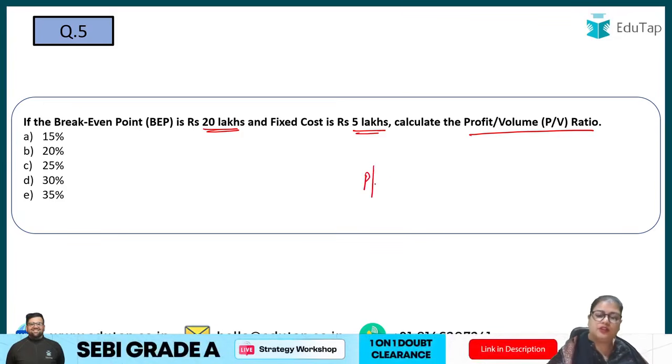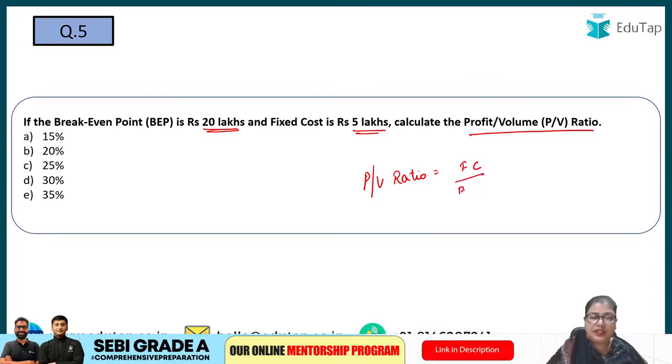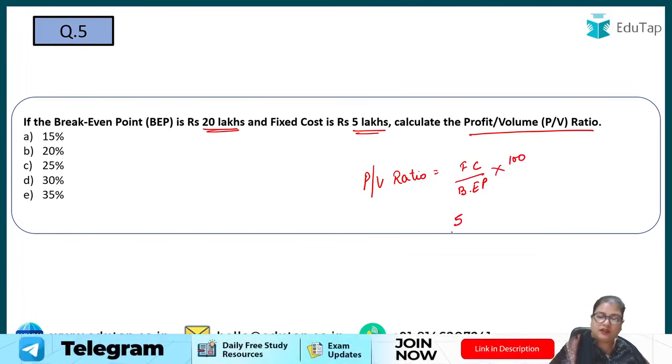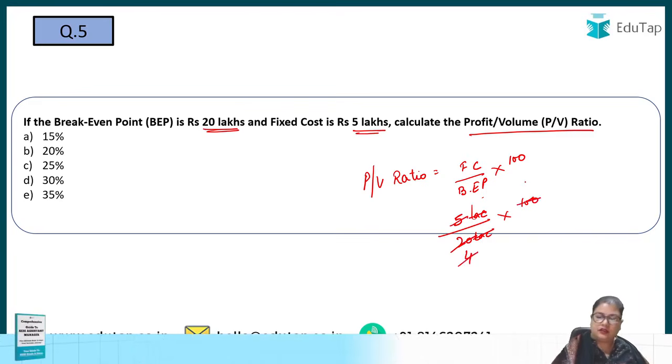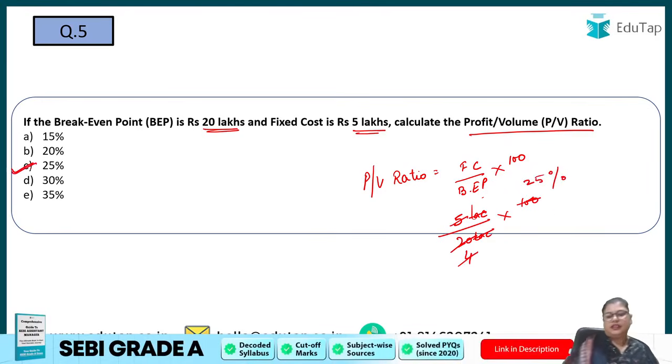Again, pause this video, try to calculate on your own. So the formula is what? PV ratio is equal to fixed cost upon break-even point into 100. So 5 lakh divided by the break-even point, 20 lakh, into 100. So just try to calculate this. This will be 1 by 4 and this reduces down to 25%. So it comes to 25%, that is option number C, right?